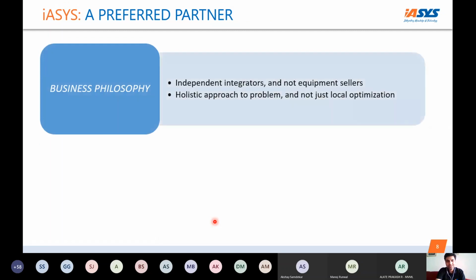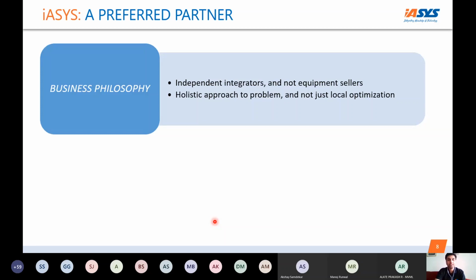This is just to put it together again: why ISS should be the preferred partner. As a business philosophy, we want to be an independent integrator. Since the start, as a lot of people who know ISS know, we have not been equipment sellers, and we don't plan to be. We have a product line, Orbit, that is known to provide engine test cells, engine test systems, vehicle chassis dyno systems, and an EV related product line. But this is not the one thing we aggressively promote.